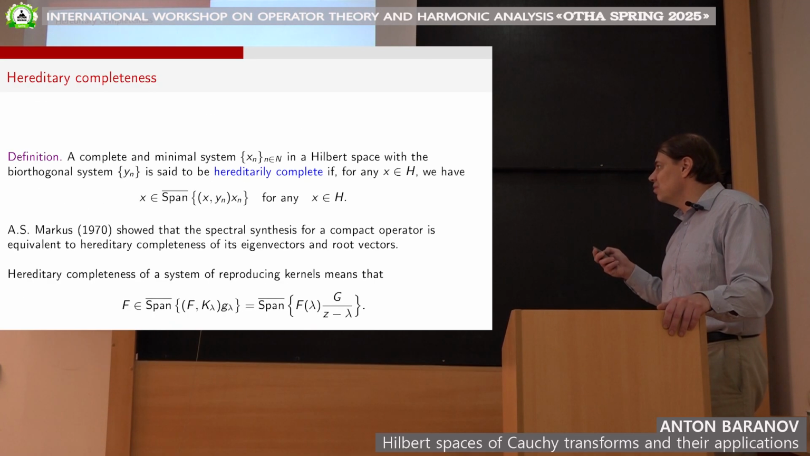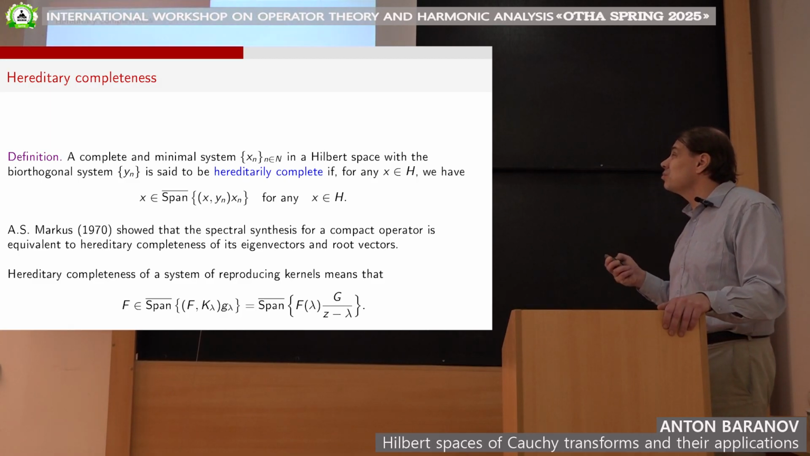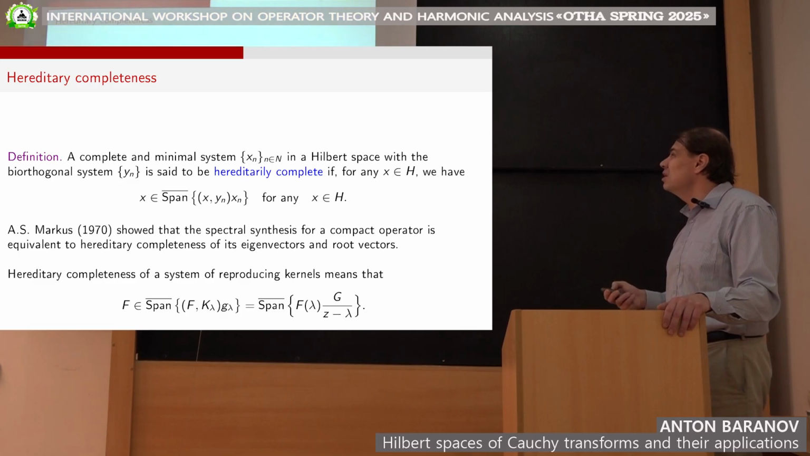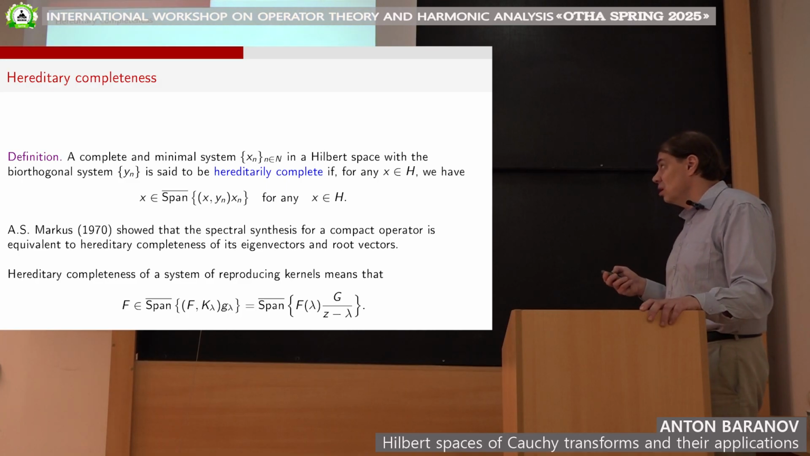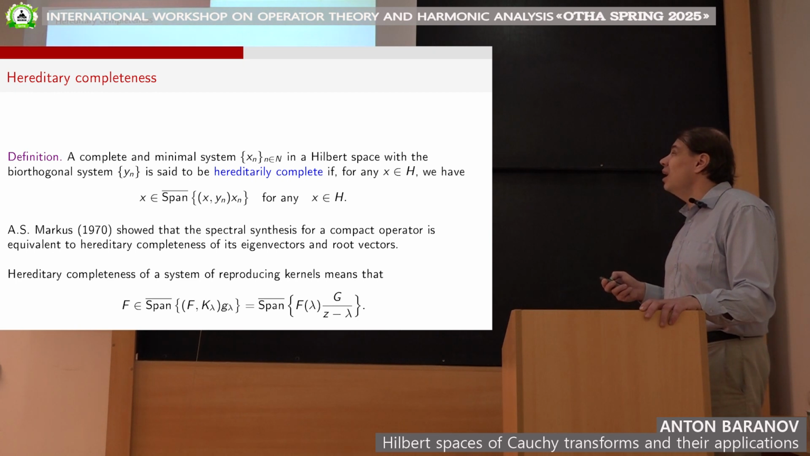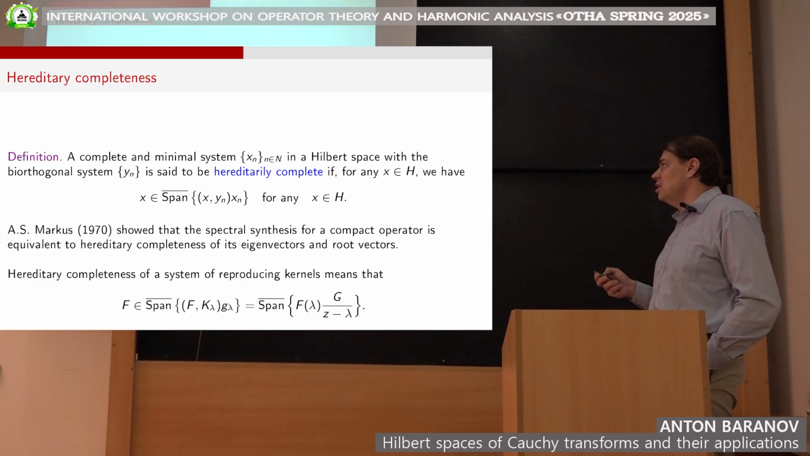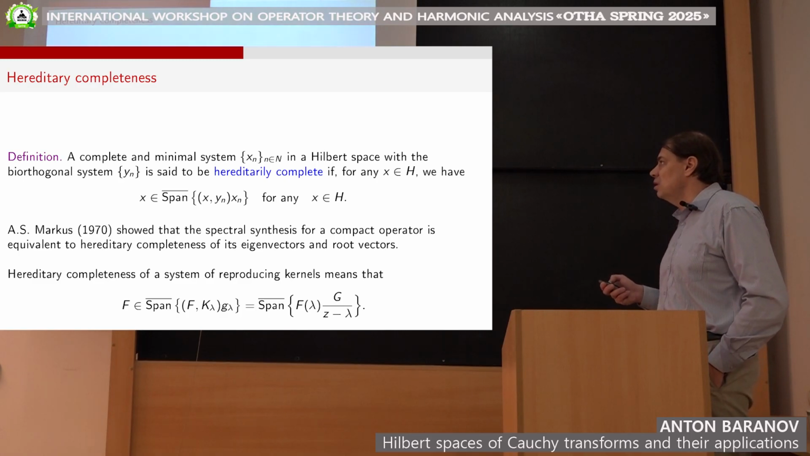Let me just very briefly say what it means to be hereditarily complete. It means the following. Just in an abstract setting, if you have a complete and minimal system Xn in a Hilbert space, let Yn be its biorthogonal system, and then we say that Xn is hereditarily complete if for any vector x in H, x is in the closed linear span of these vectors.